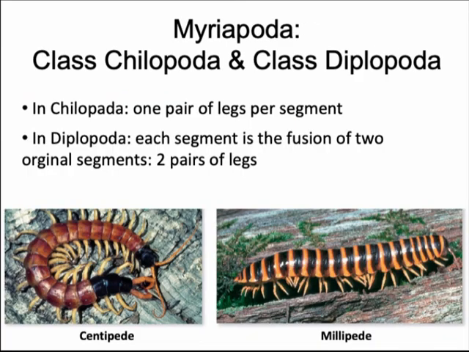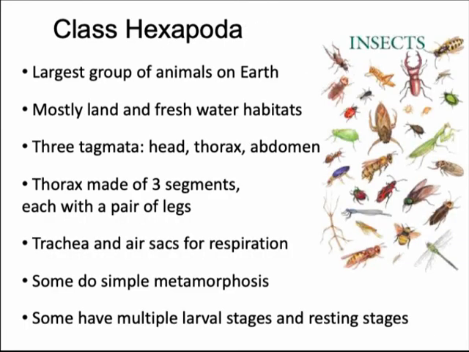Another group of arthropods are the class Myriapoda. This includes millipedes and centipedes. You can see here clearly the segmentation of the body. And the most successful group of all is the class Hexapoda. This is where insects belong. This is the largest group of animals on Earth. They are extremely diverse. They live mostly on land, although they can also live in fresh water.